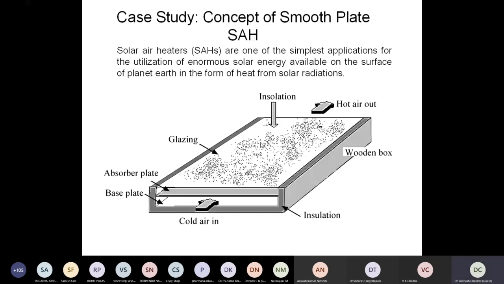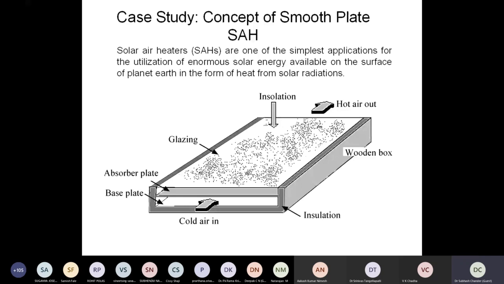It means the heat extraction from the absorber. Because if you see the solar air heaters, everyone might have seen one. It is a very simple device. There is a glazing, a top glass cover, and a bottom absorber plate, and there is a duct below that.